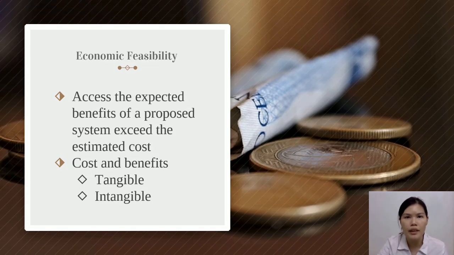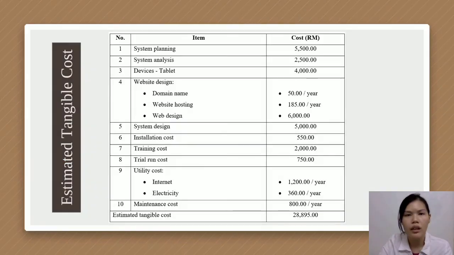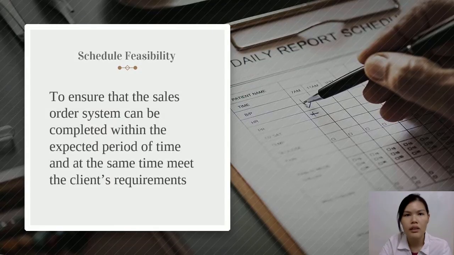Economic feasibility assesses whether the expected benefits of a proposed system exceed the estimated cost, which is the total cost of ownership. Both tangible and intangible costs should be considered. Even though intangible costs cannot be easily estimated, they will affect the organization performance. Tangible and intangible benefits must be assessed too. The estimated tangible cost for developing and setting up the sales order system is 28,895 ringgit.